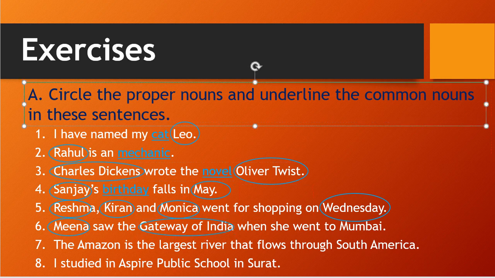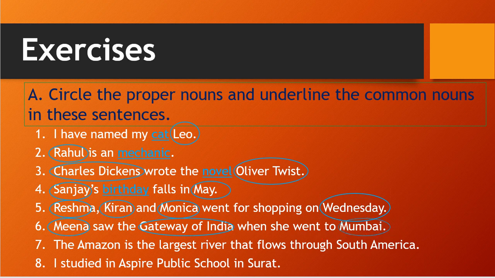Then next we will see that Mumbai is one city name, also one kind of proper noun. So here Mumbai is also a proper noun.